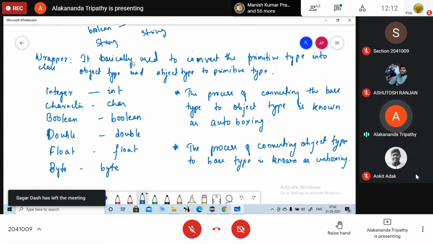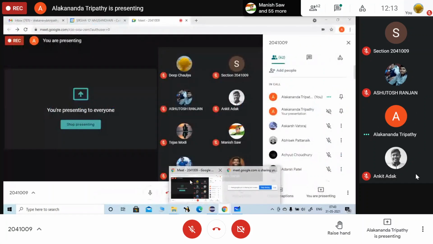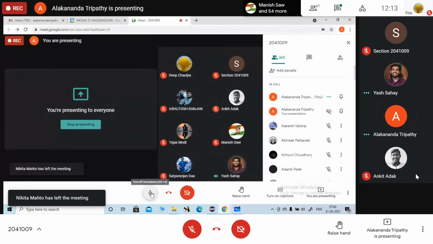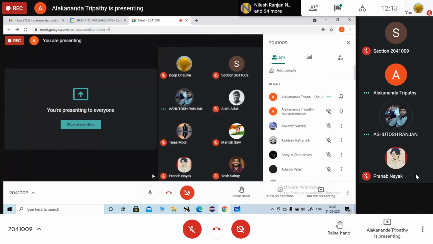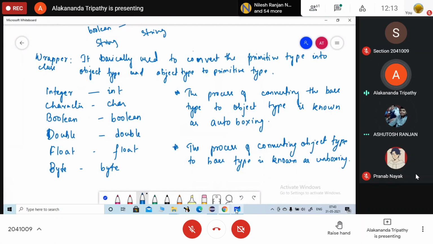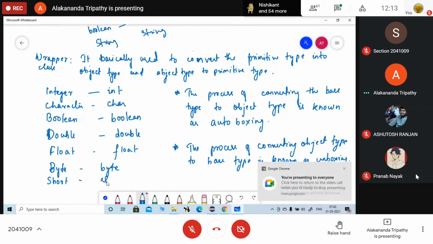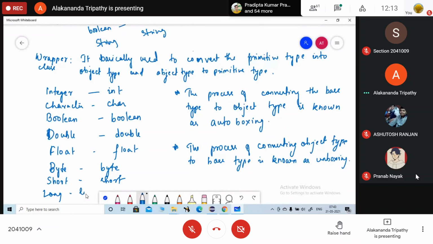I will show you one example. Just note it down. Are you noting it down? Yes, ma'am. Ma'am, for short and long, is the object type there or not? For short and long, it is also there. These are the wrapper classes.